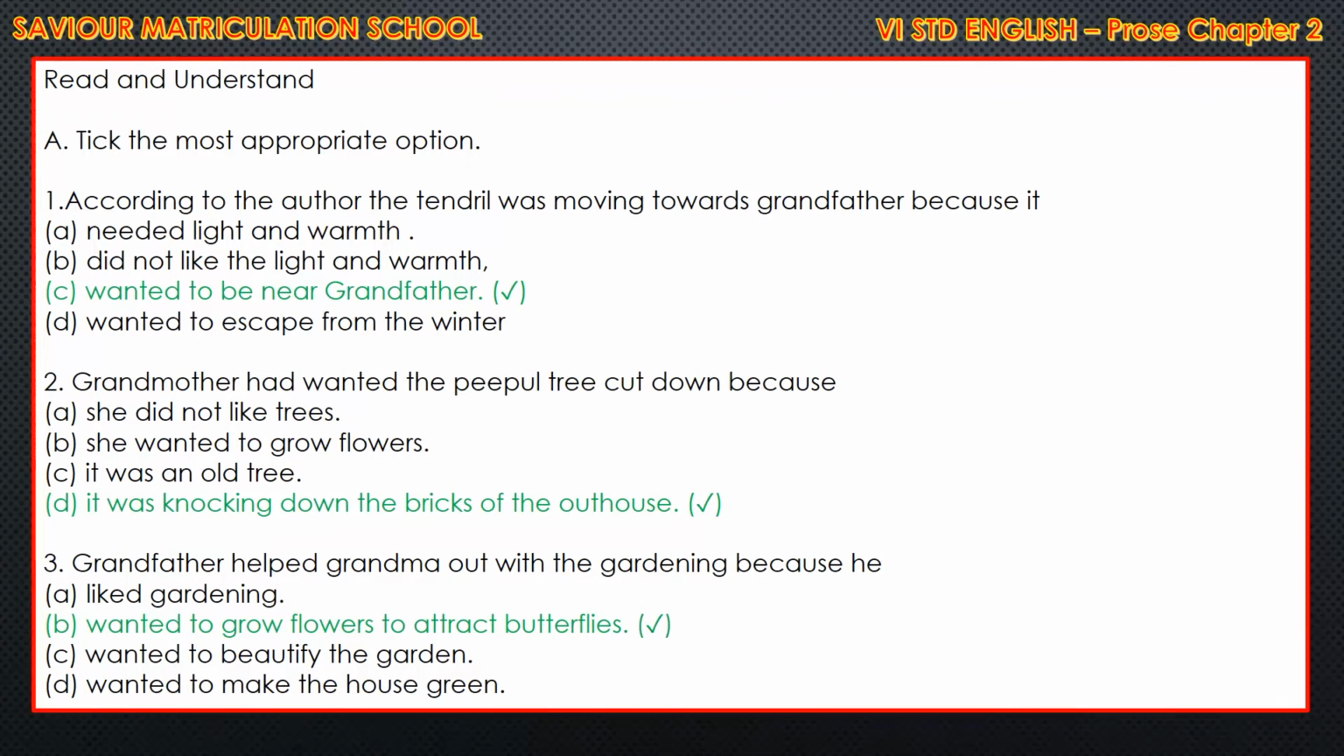Second, grandmother had wanted the peepal tree cut down because. D is the correct answer. It was knocking down the bricks of the outhouse. Third, grandfather helped grandma with the gardening because he. 4 options there. Correct answer is B. Wanted to grow flowers to attract butterflies.